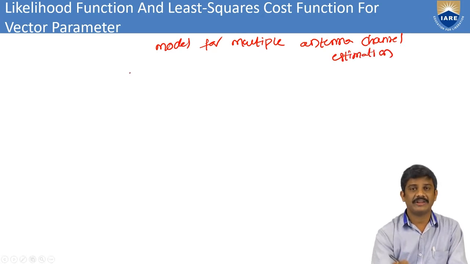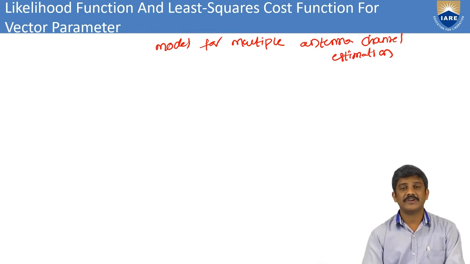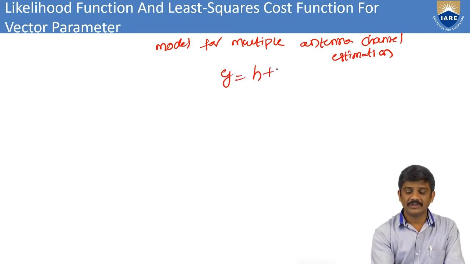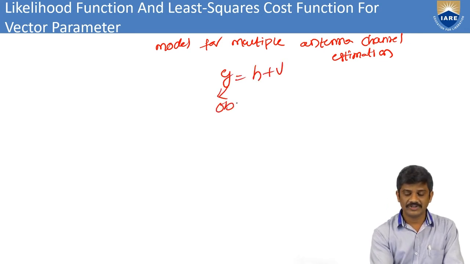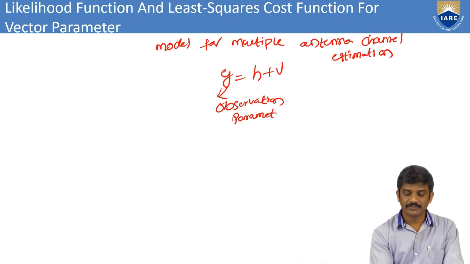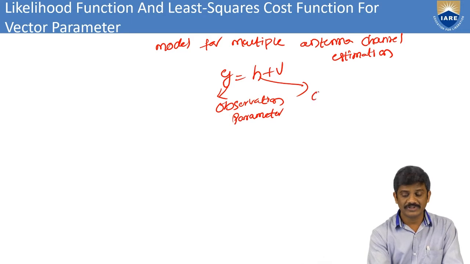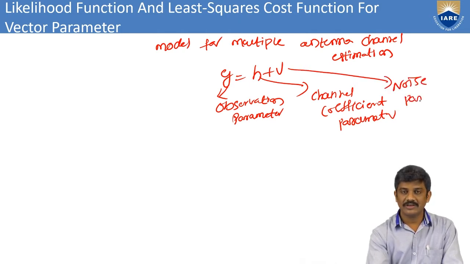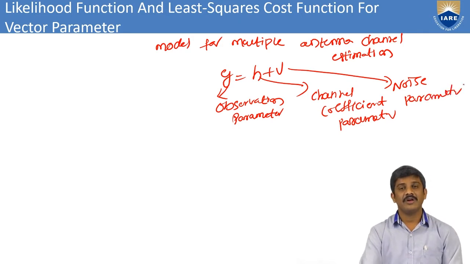In this one mainly we are taking different vectors. For example, consider y equal to h plus v. This is the observation parameter. In the previous session you saw what y, h and v are. h is the channel coefficient parameter, and v is the noise parameter. Here this is the observation model, y equal to h plus v.